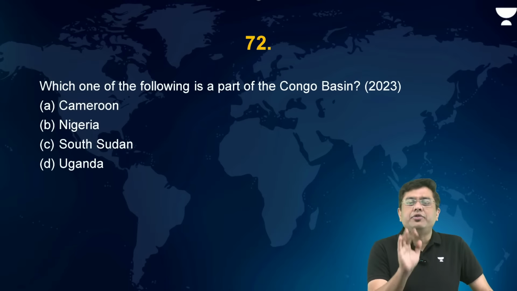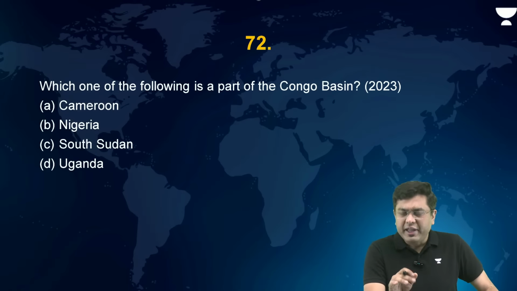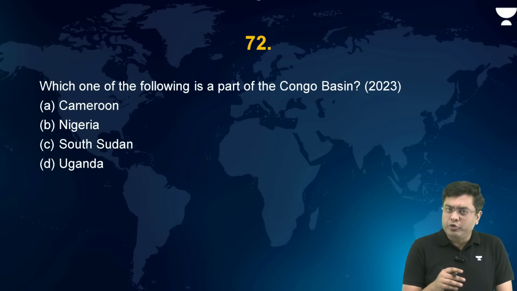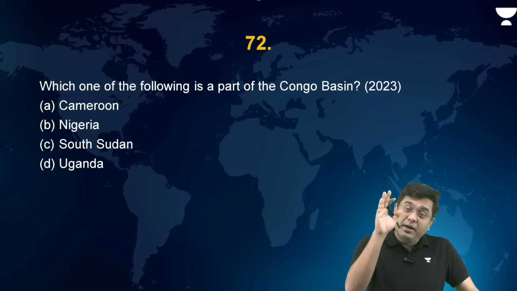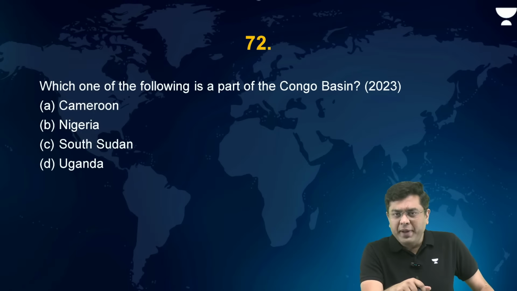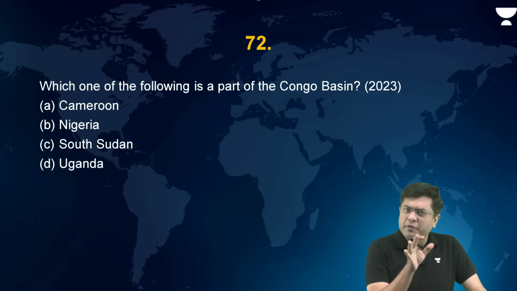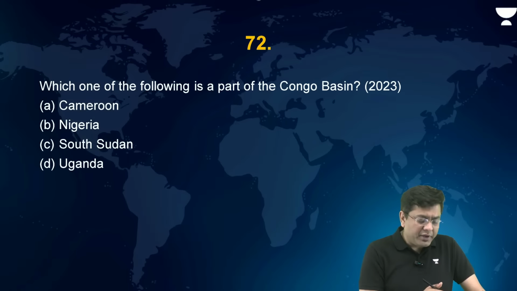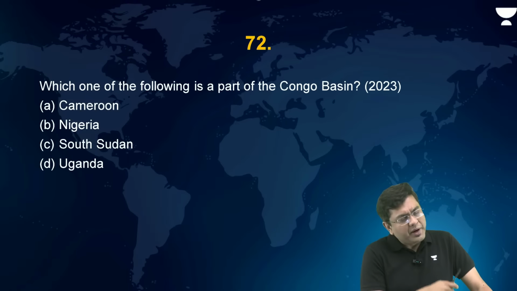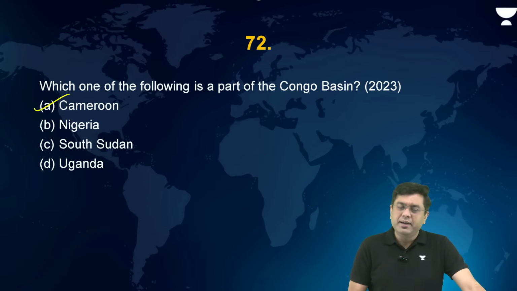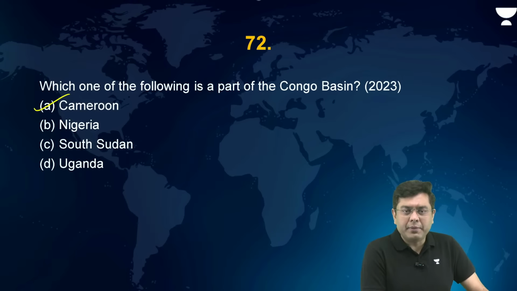Nigeria is drained by the Niger River, where you have Lake Volta, etc., which are formed. Then you have South Sudan, which is present in the northeastern part of the Congo Basin, where you have the Darfur area, always in news for the past 5 to 7 years. Uganda is present to the eastern extent. So here, the straightforward answer is the region of Cameroon.